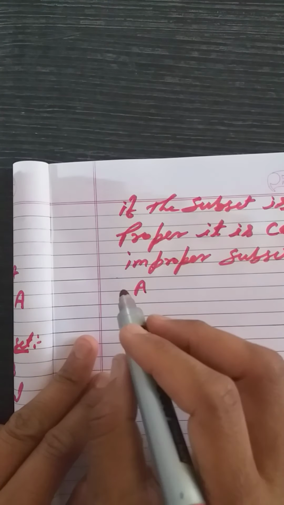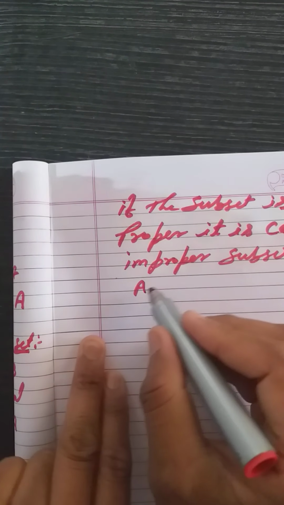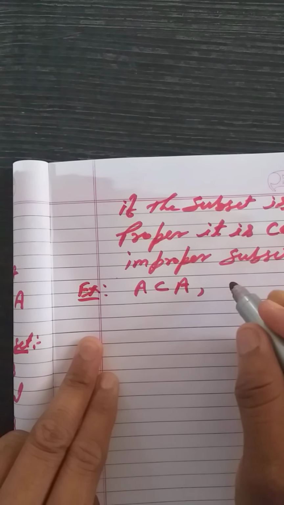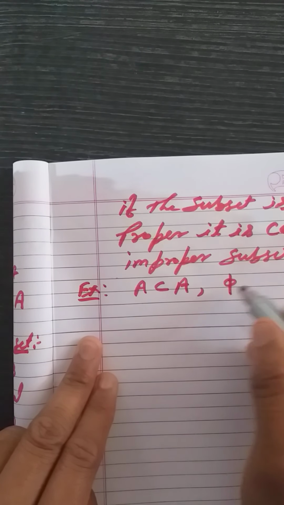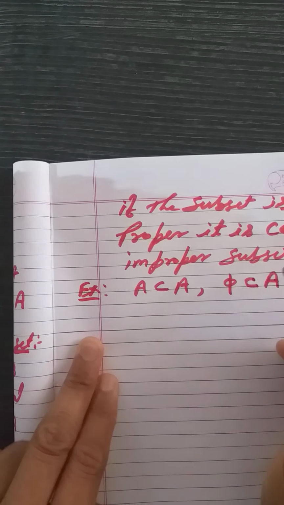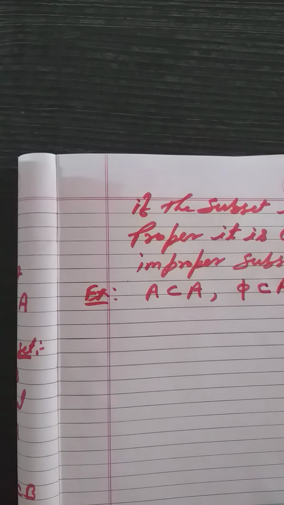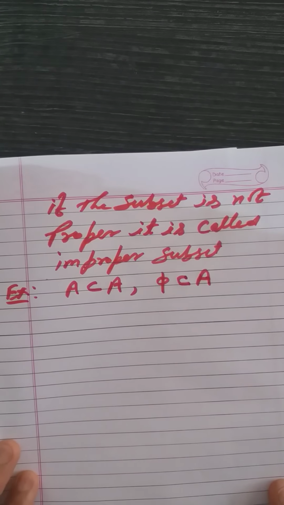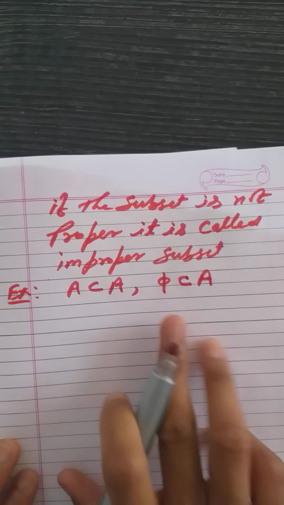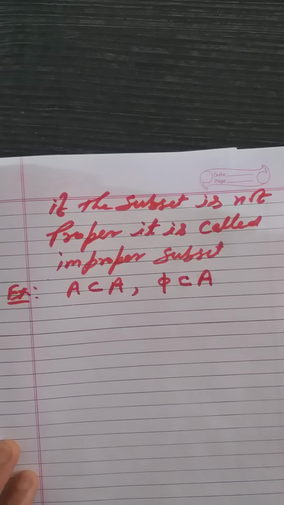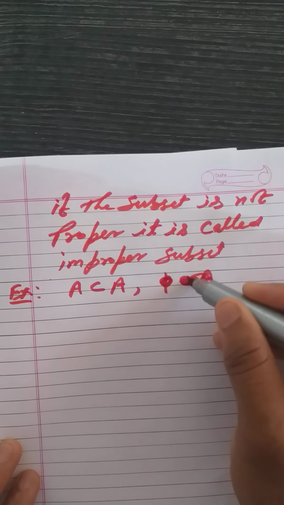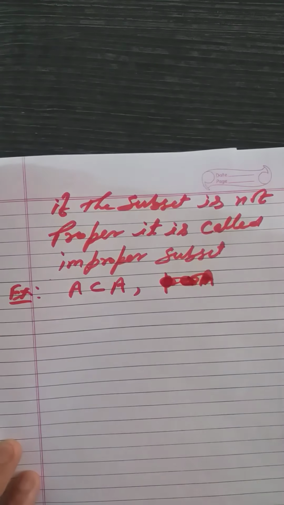A is a subset of A. It is an improper subset, right? Means any set itself is called improper. Okay, sorry, phi is not improper. Phi is a proper subset. Phi is not an improper subset, right?